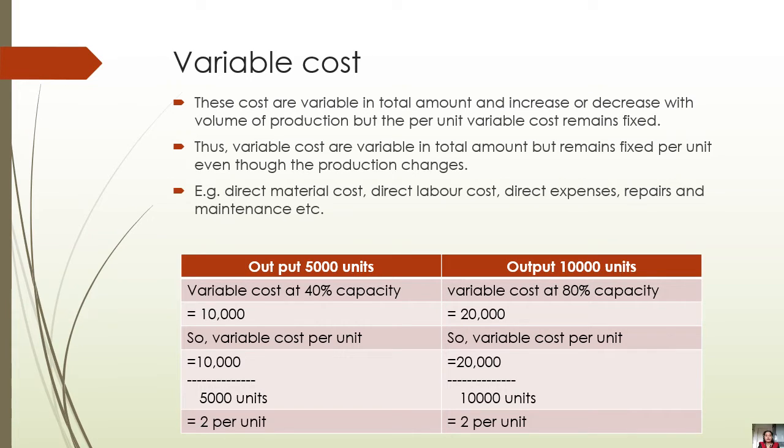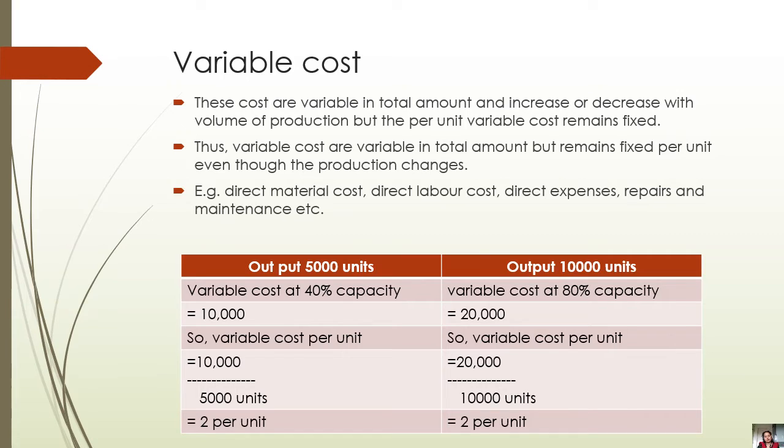So when calculating the variable cost per unit, we will use the same formula, that is total variable cost upon total number of units. So for case number 1, our total variable cost is rupees 10,000 upon 5,000 units. So it will come as rupees 2 per unit. And when we calculate for output of 10,000 units, it will be rupees 20,000 upon 10,000 units. So it will be again rupees 2 per unit. So from the example, you can say that variable cost per unit remains the same, but in total it changes.